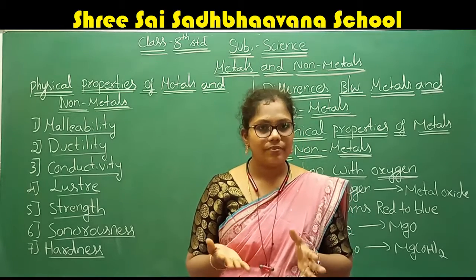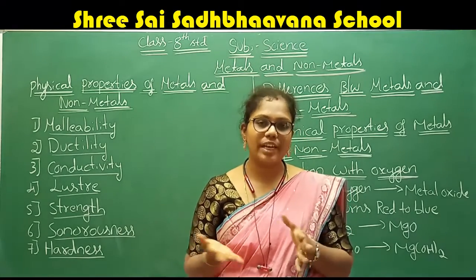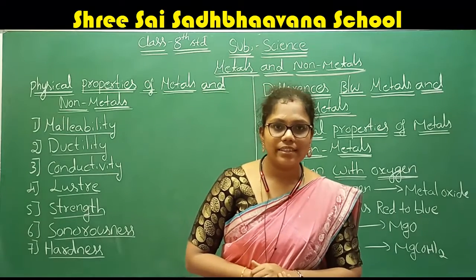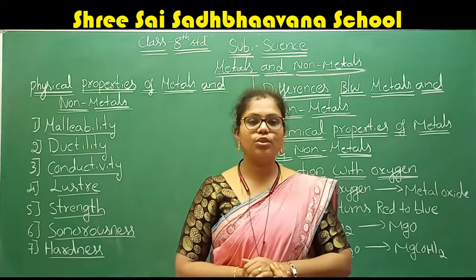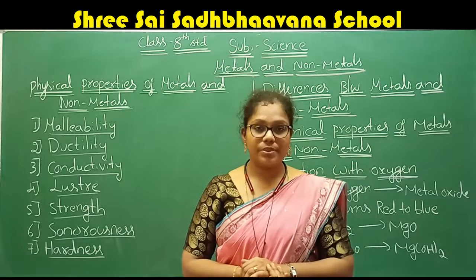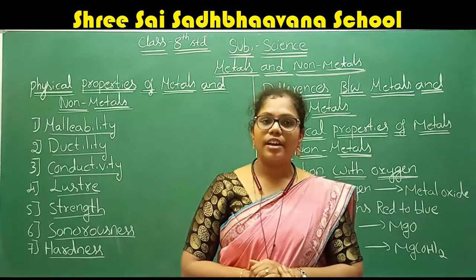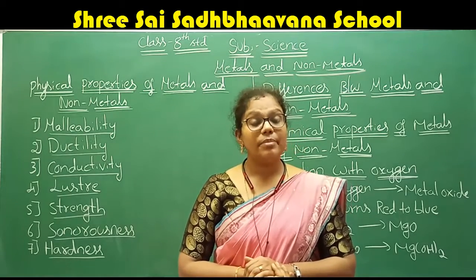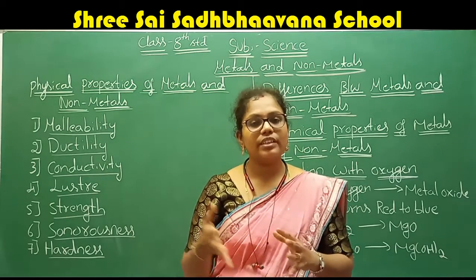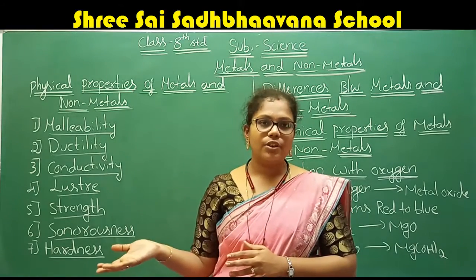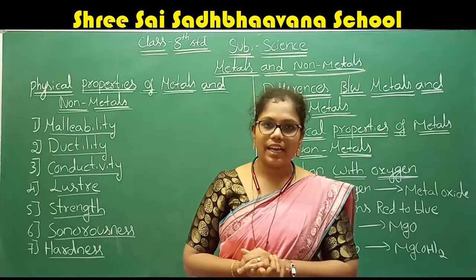It is an alloy, an alloy of metals. What is an alloy? The mixing of two metals to get a new substance, that substance we call an alloy. By mixing the metals, you get the alloy, steel. The steel is used for cooking, right?